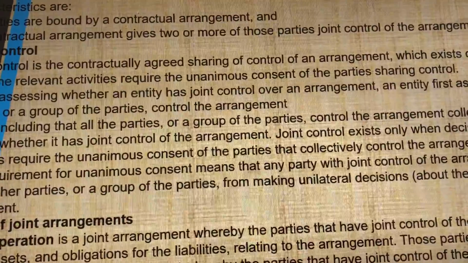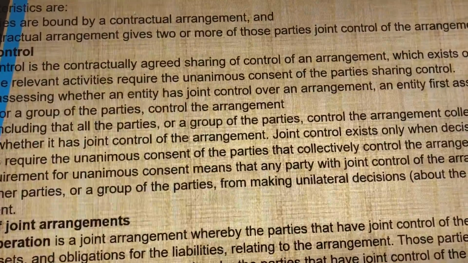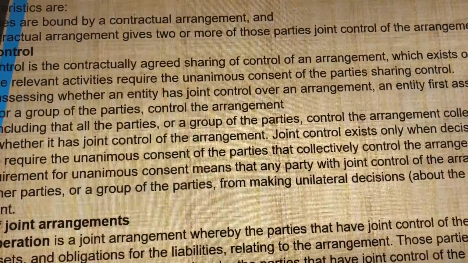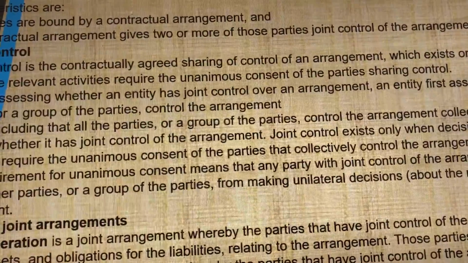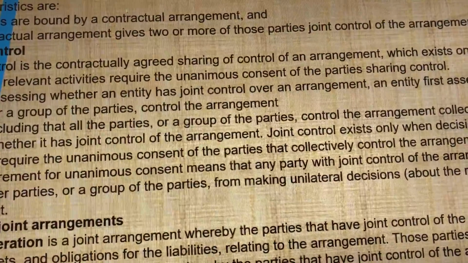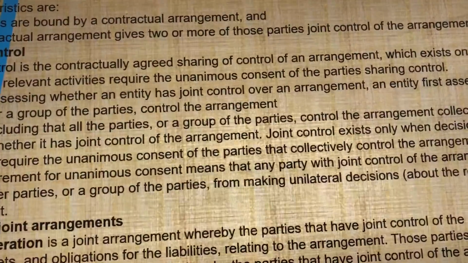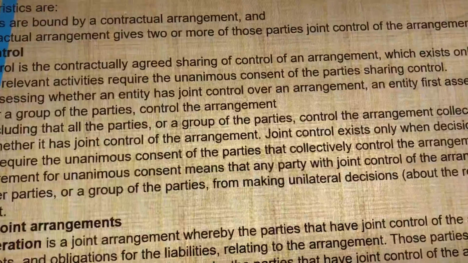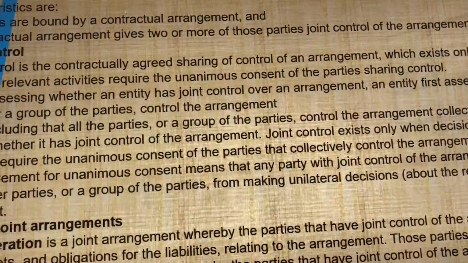After concluding that all the parties or the group of the parties control the arrangement, an entity shall assess whether it has joint control of the arrangement. Joint control exists only when decisions about the relevant activities require the unanimous consent of the parties that collectively control the arrangement.